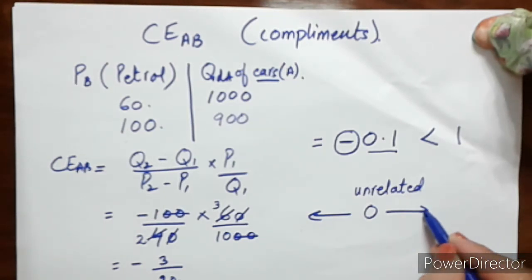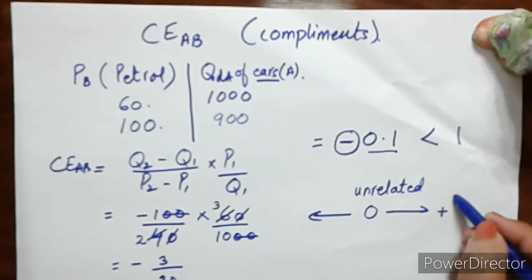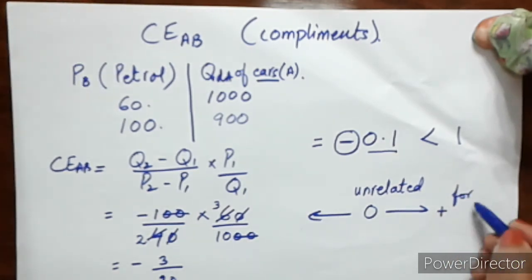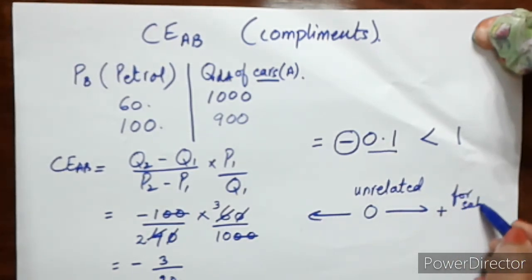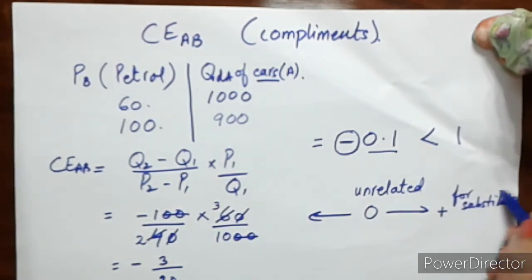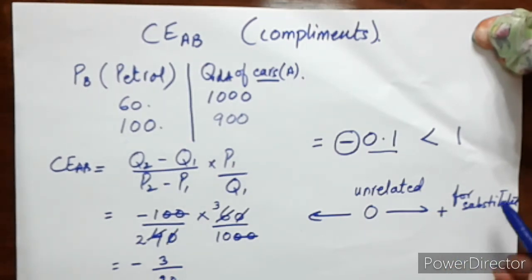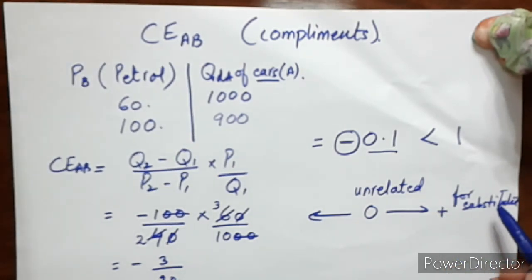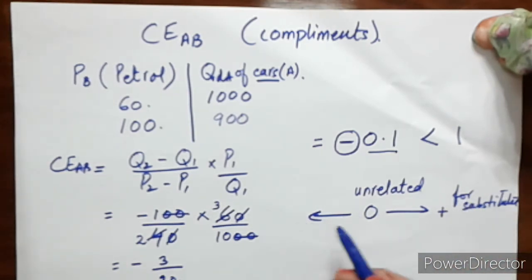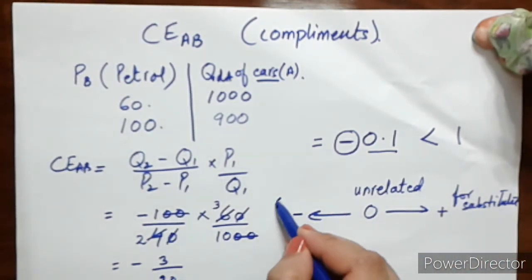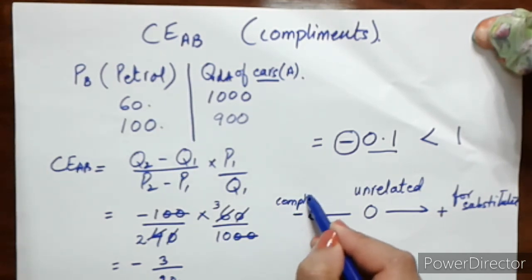And if your value is towards the positive side, then it means that it is the case of substitutes. This means the higher value you get towards the positive side, the closer substitutes those commodities are for each other. And if your answer is negative, that is the case for complements.